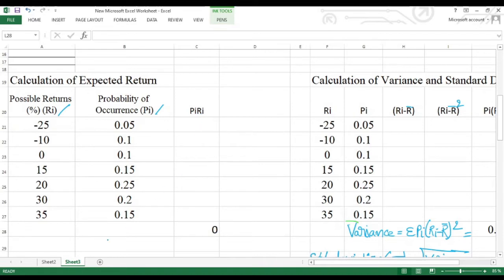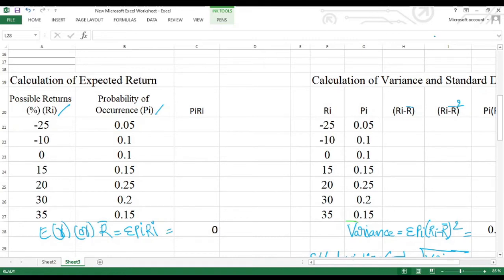The formula for R bar, as we all know, is R bar equals summation of Pi Ri, that is the expected return. This expected return is indicated with R bar. This is the formula for calculation of expected return.